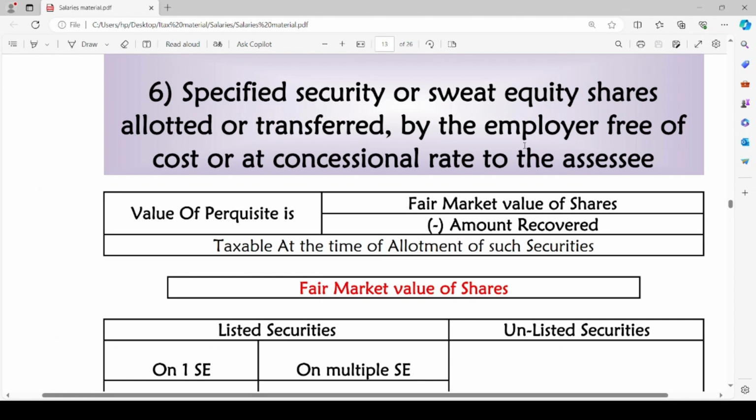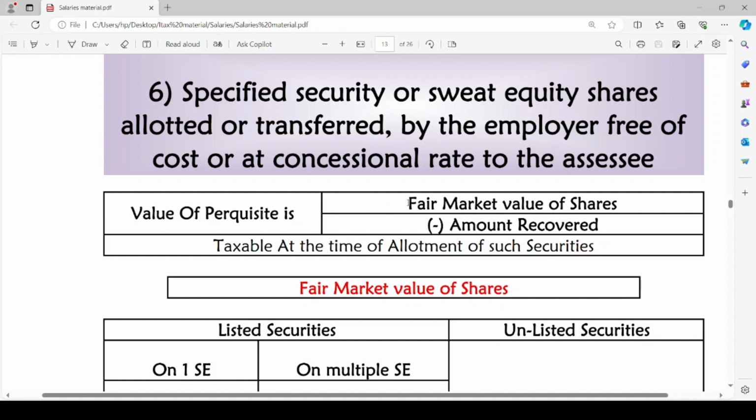If we discuss this in detail, when the assessee has been allotted or transferred any specified security or sweat equity shares by the employer free of cost or at a concessional rate, then it is considered as a taxable perquisite. The value of perquisite is fair market value of the shares minus amount recovered from employee. It will be taxable at the time of allotment of such securities.